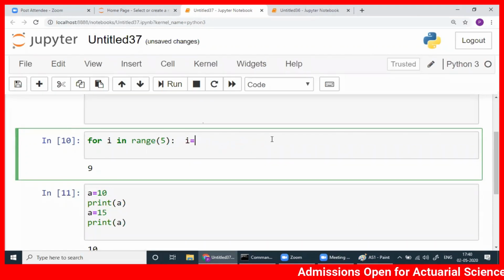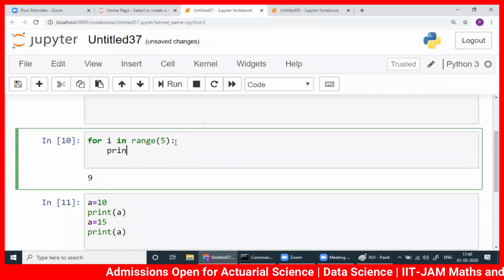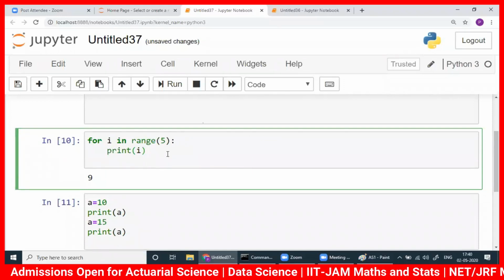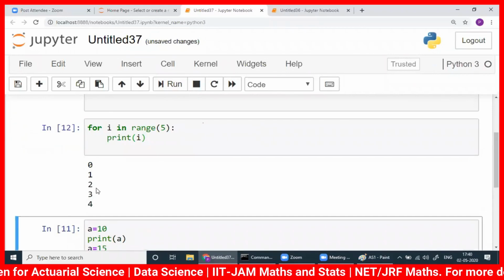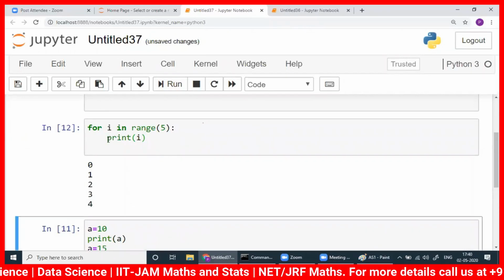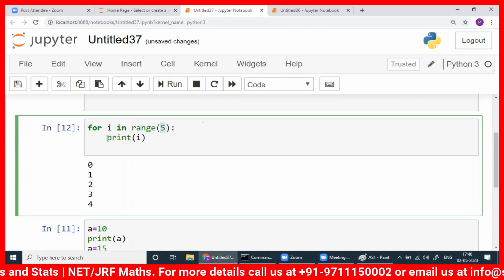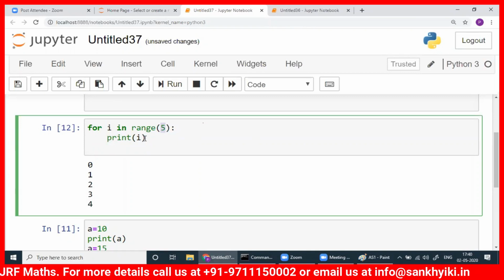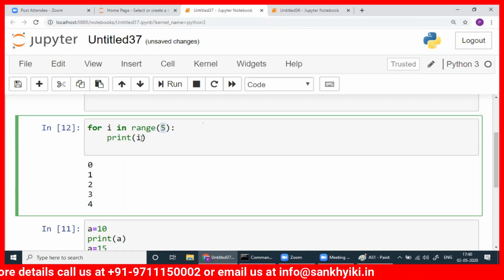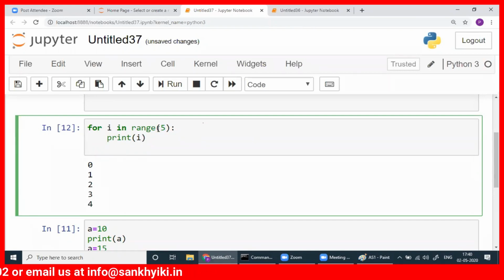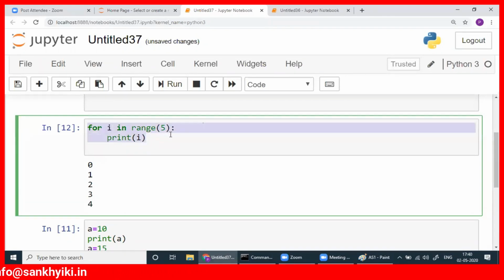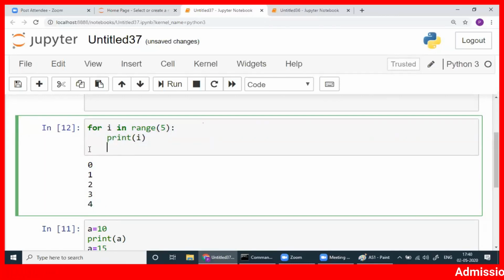Suppose, let me write I only. I will write print I. Okay, here if I write, you see, I will get all, because every time you are printing. How many times you are printing? We are printing 5 times here, because range is 5, 0 to 4. 5 times you are printing, 5 statements are here. Every time I is changing, I is not fixed here. In for loop, I changes its value. The first value of I will be 0. See, this is equivalent to writing this.